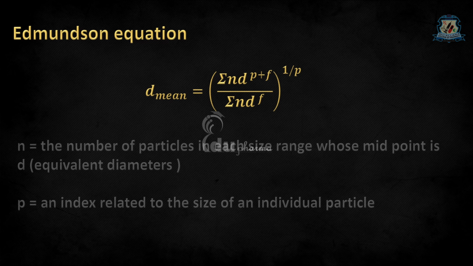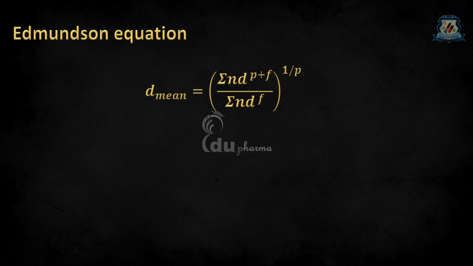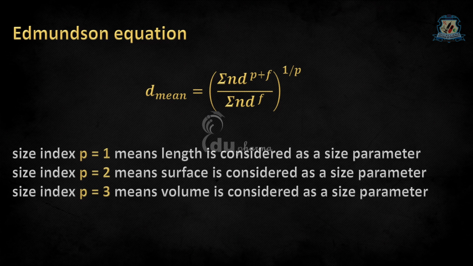In this equation, n is equal to the number of particles in each size range whose midpoint is d, that is equivalent diameters, and p is an index related to the size of individual particle. Size index p having the value of 1 means length is considered as a size parameter. Similarly, size index p equal to 2 means surface is considered as a size parameter, and if it is 3, it means volume is considered as a size parameter.